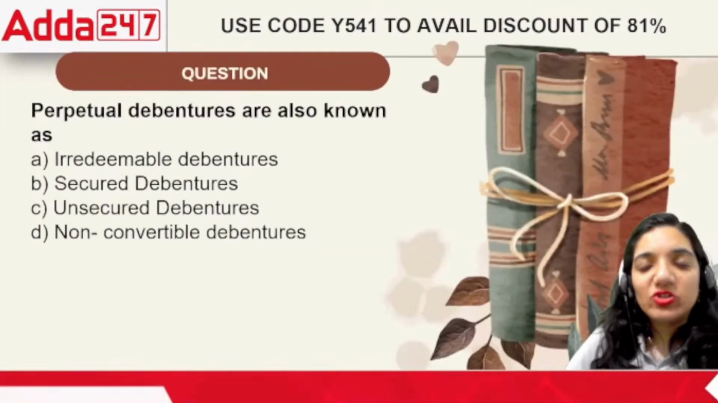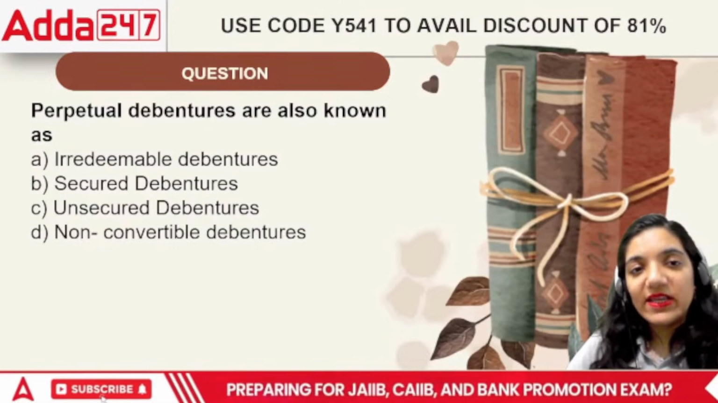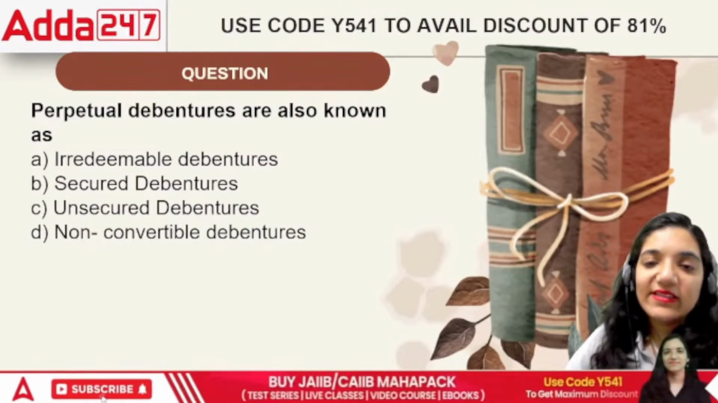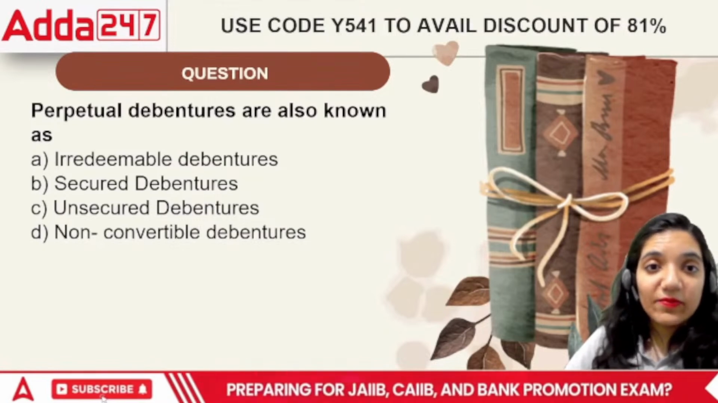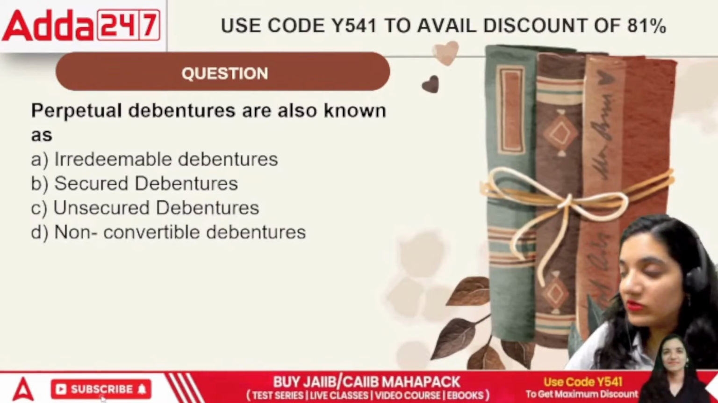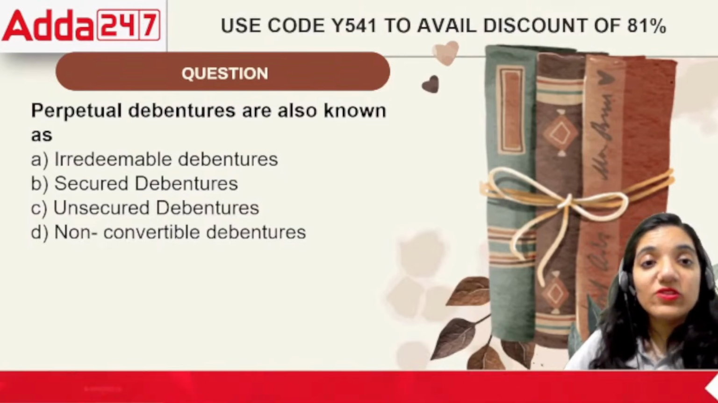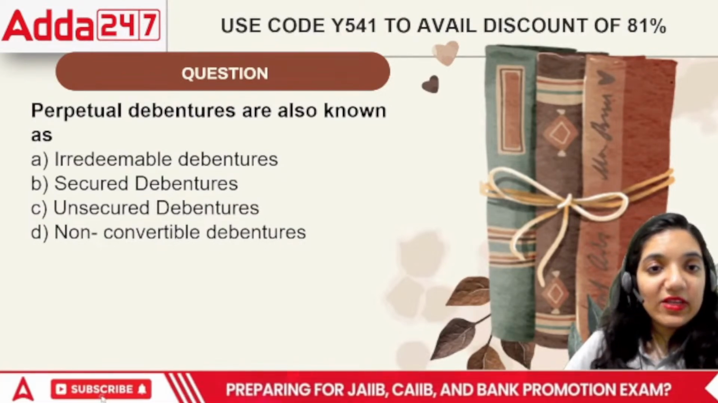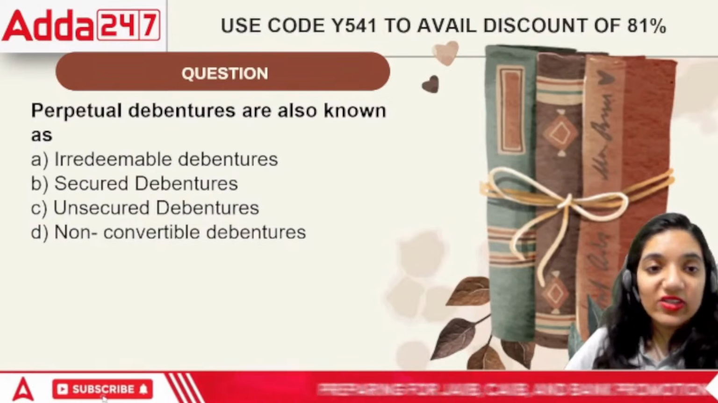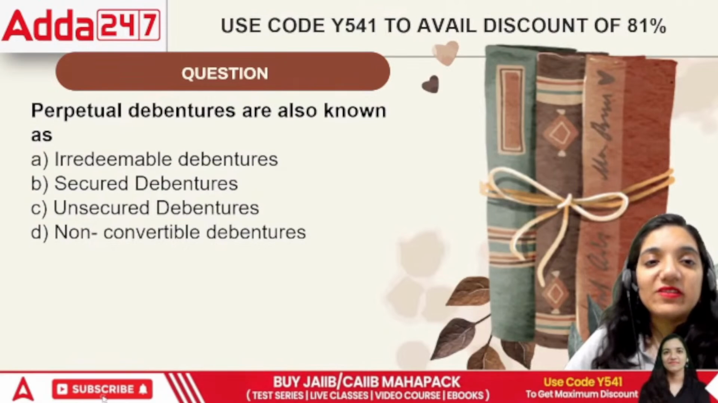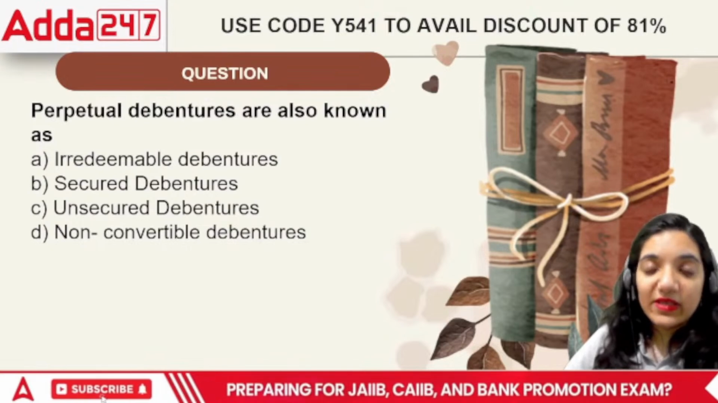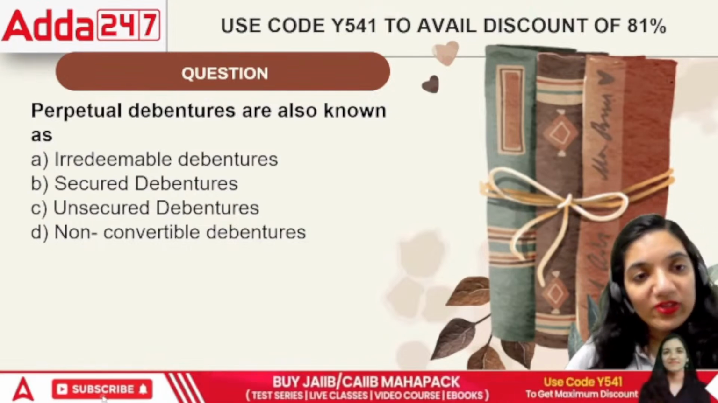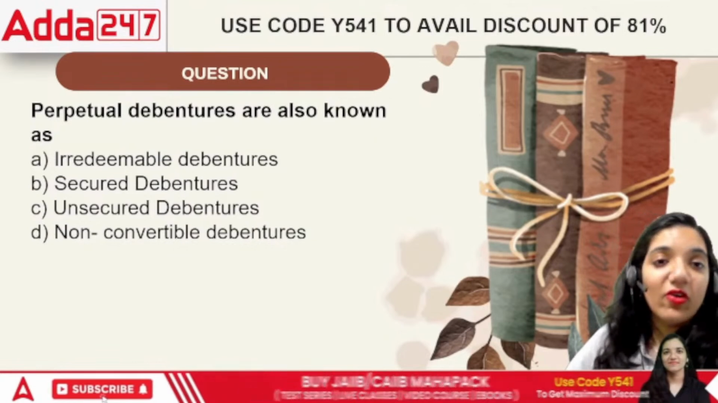Moving on. Perpetual debentures are also known as irredeemable debentures, secured debentures, unsecured debentures, or non-convertible debentures. Debentures are basically loans for a company, right? So we can specify these are bonds or loans for a company. And in case of such loans, these are irredeemable in nature, these are secured, these are unsecured or non-convertible. Perpetual debentures means the debentures which are basically long term in nature. Perpetual means that they are going to be there till the end of the life of the organization.